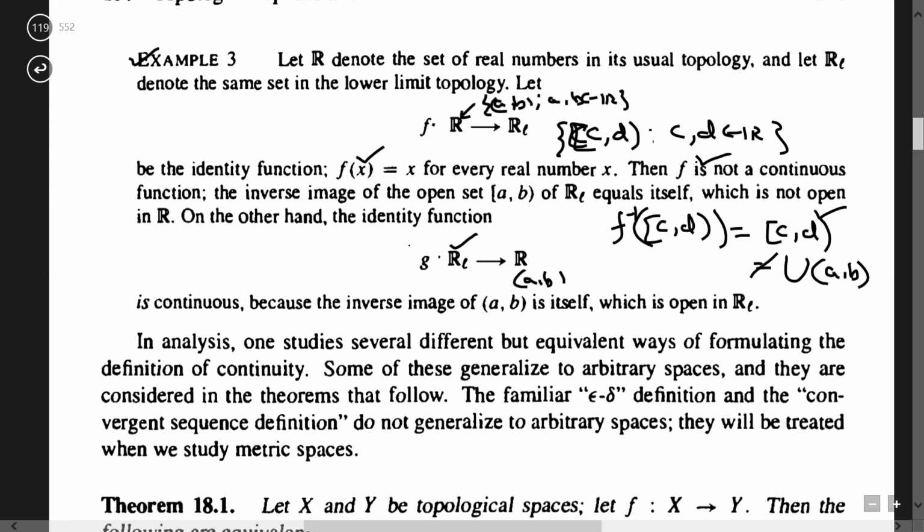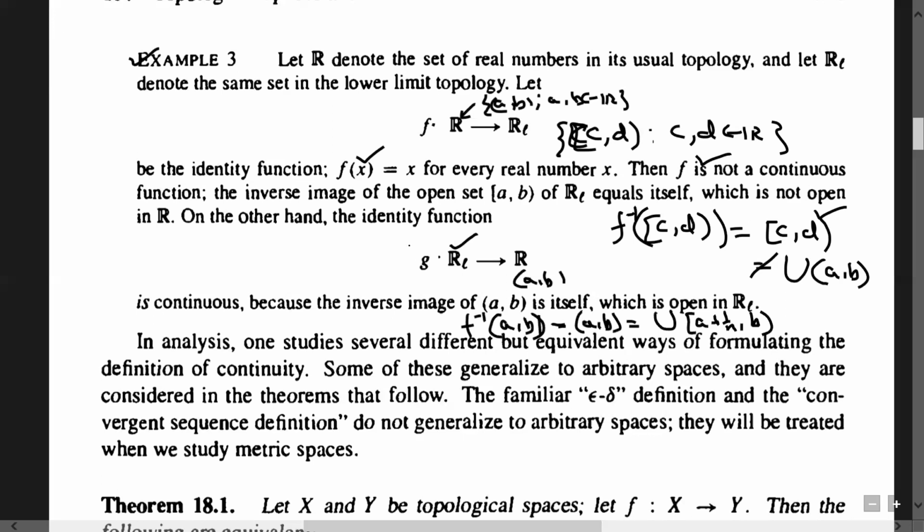So under the identity map, f inverse of the set (a, b) will be equal to (a, b), and that can be written as the union of [a + 1/n, b). Using the elements of lower limit topology, I have generated this, and basis members are always open, so their arbitrary union is going to be open. ठीक है ना? तो ये सब आपको करा चुका हूँ. ये पीछे के लेक्चर मैंने इसको डिटेल में करा दिया, वहां से रिवाइज कर लेंगे आप लोग.